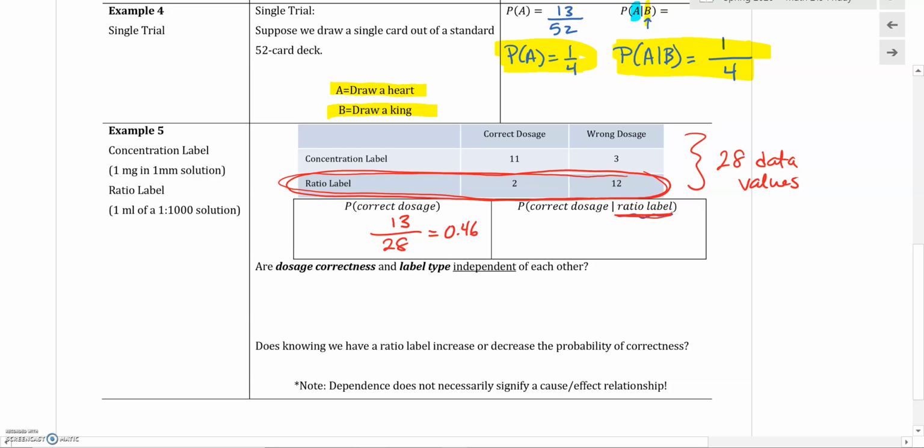I'm only talking about those folks. It shrinks down my sample space. Now my sample space is only 14 values. The probability then of getting a correct dose out of those 14 would be 2 out of 14, which according to the calculator is 0.142, or 0.143 if you want to round it.